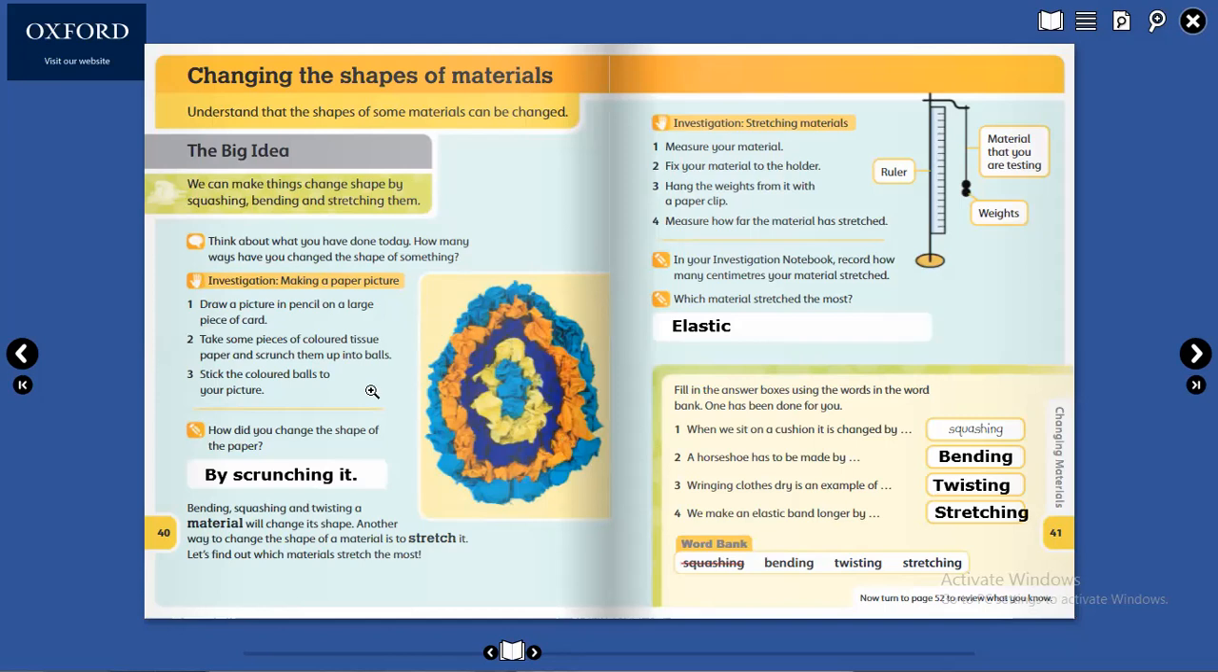Yazid. Yes. Number 2. A horseshoe has to be made by bending. Bending. Yes. Thank you. Okay. Noor.